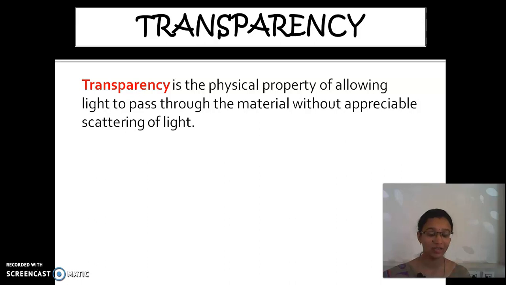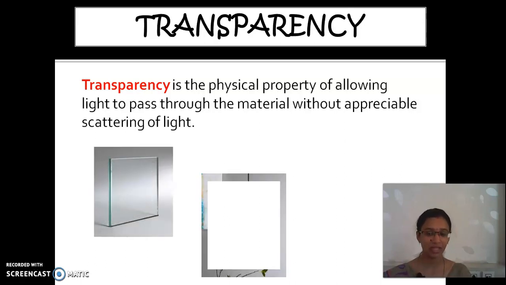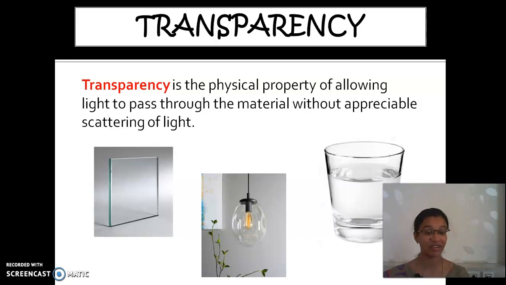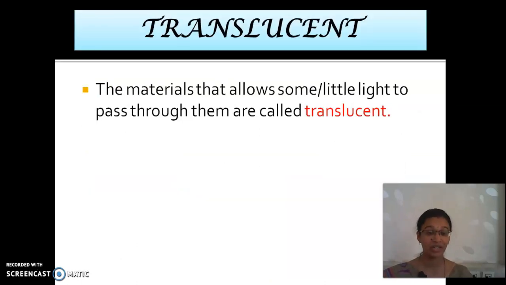What is it? The glass is a transparent material. These are some examples of transparent material. From one side, we are able to see the other side clearly. And what is the second thing?